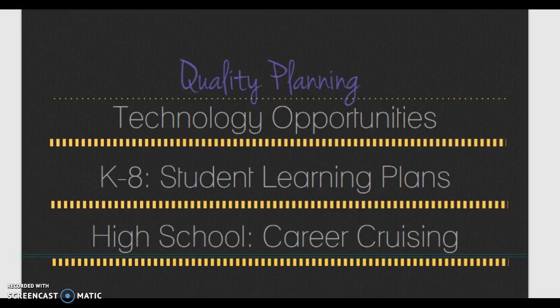It also has different tools for career planning, so they can take career aptitude tests and keep their ACT scores and information like that for their future as well.